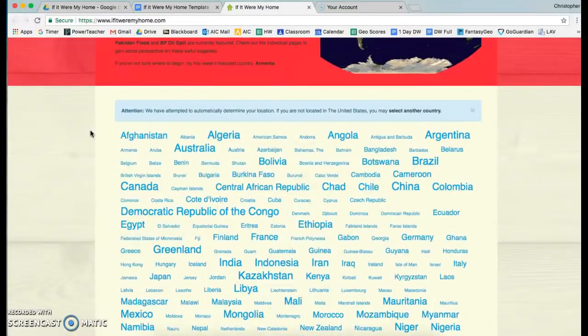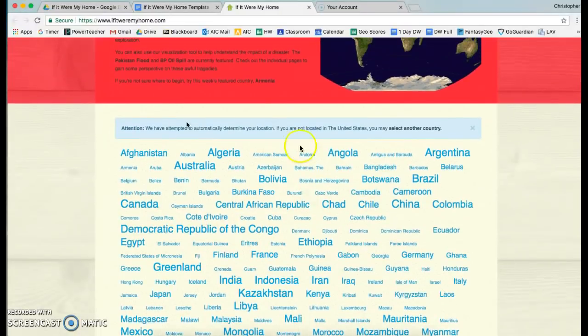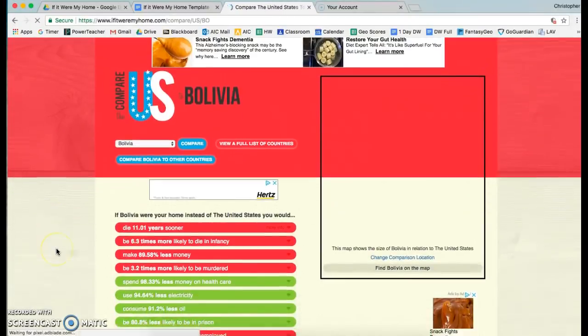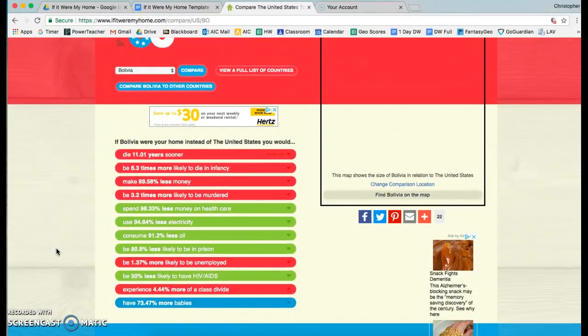For this example, we're going to do Bolivia. So I'm going to find Bolivia, click on the country, and it's going to take us to this page here where we see several examples comparing Bolivia to the United States.